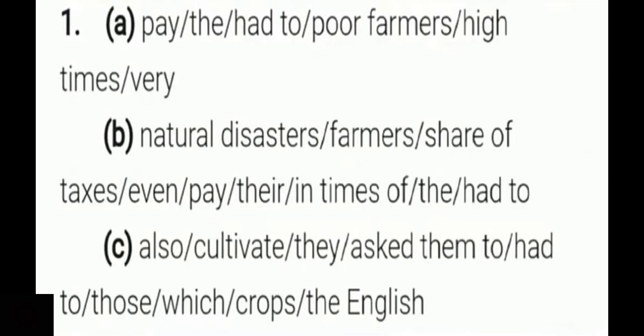Here we have three examples: pay, though, had to, poor, farmers, high, times, very. How to make a sentence by using these jumbled words? Try it once.